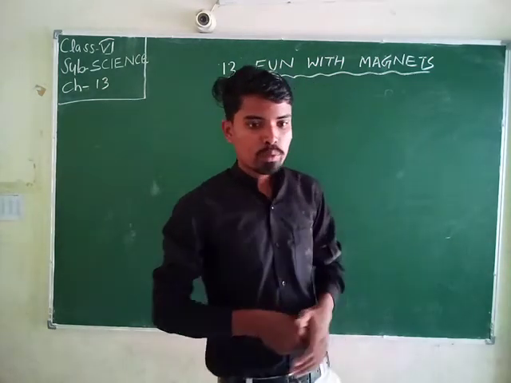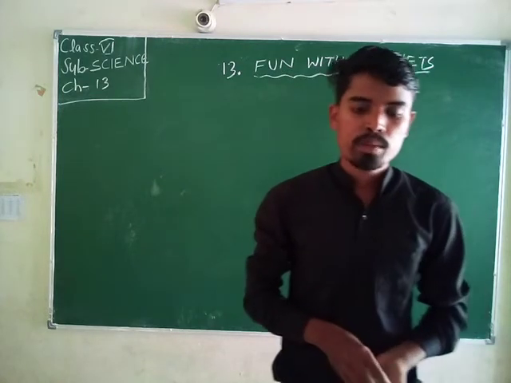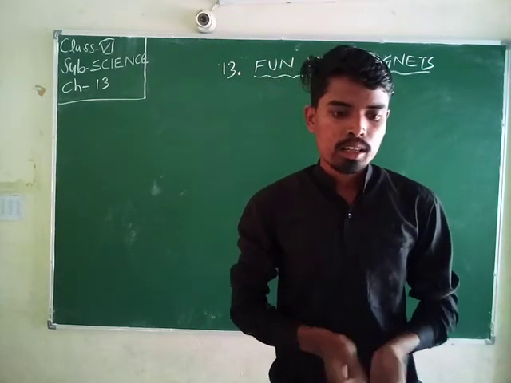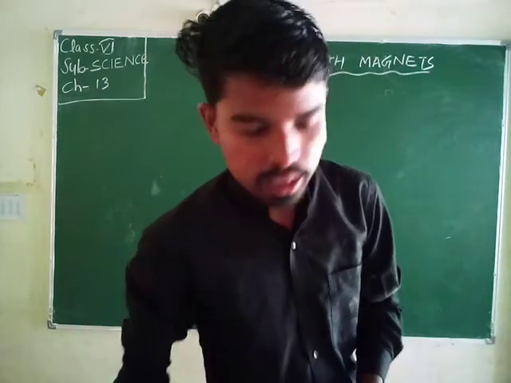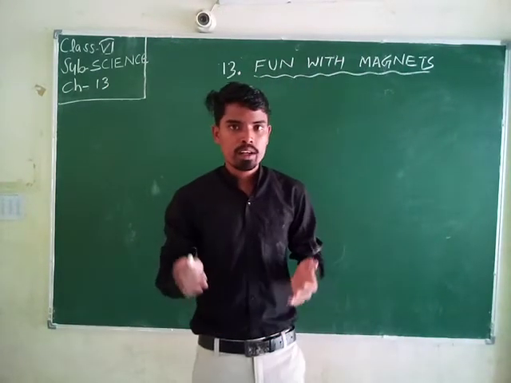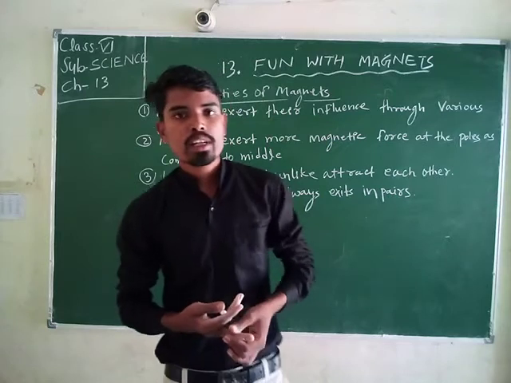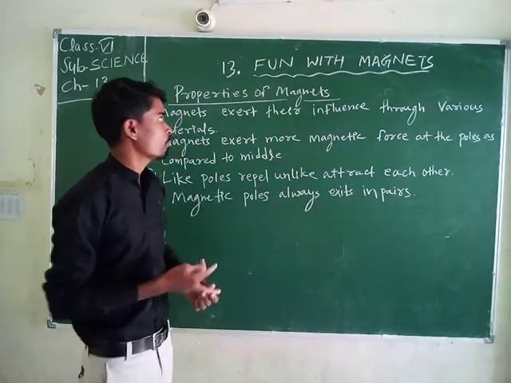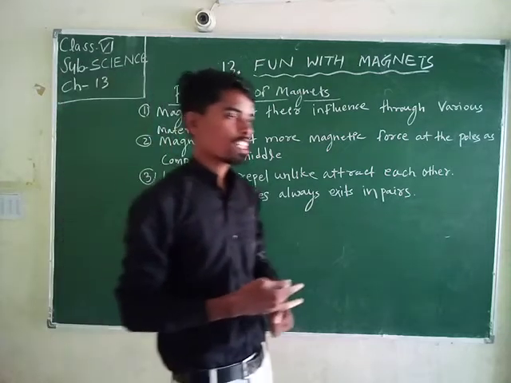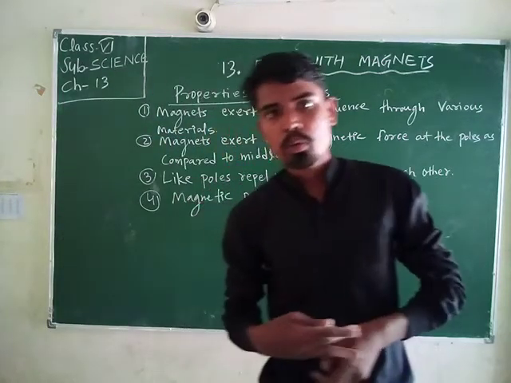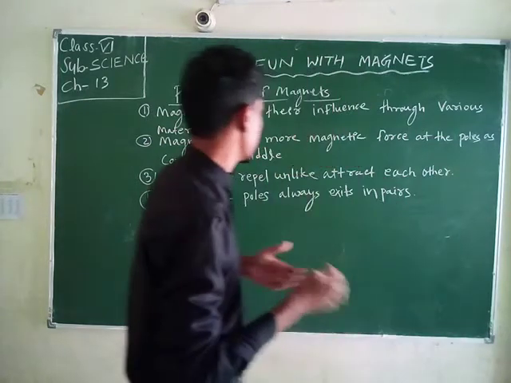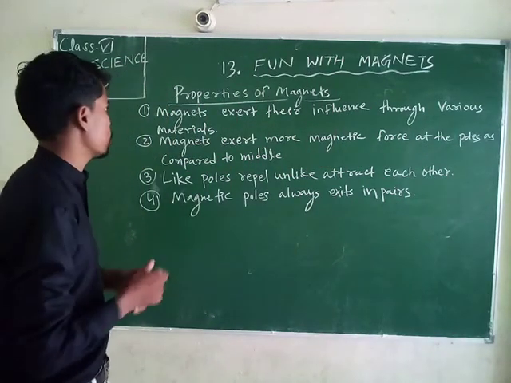So, properties of magnets. What are the properties of magnets? Here are some of them. Magnets have the ability to attract materials towards themselves.